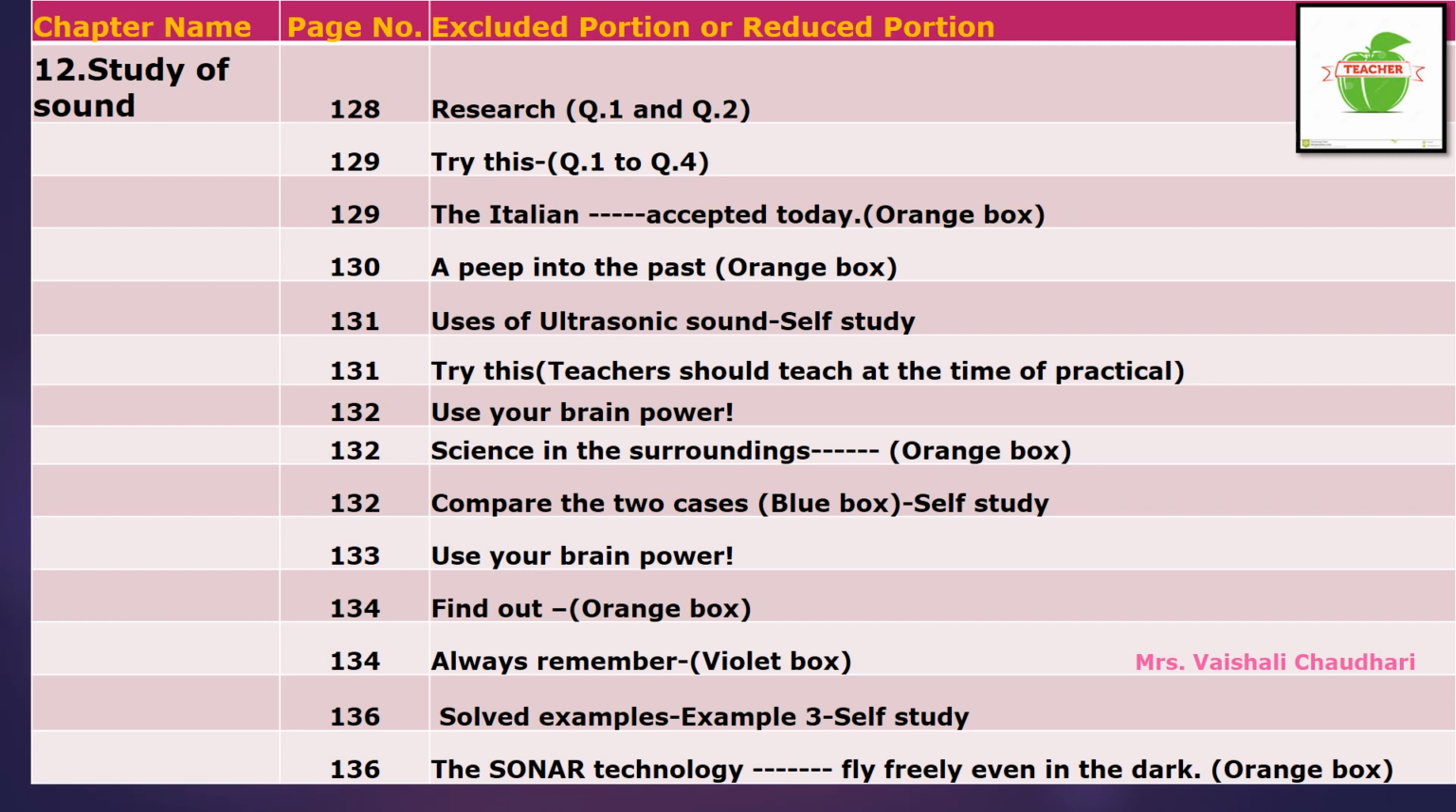Now come to page number 132. On this page, there is one question, "Use your brain power." This question is omitted from your syllabus. On the same page, there is "Science in the surrounding," the orange colored box. This orange colored box is omitted from your syllabus. On the same page, "Compare the two cases," that box is a blue colored box. This is not omitted from your syllabus.